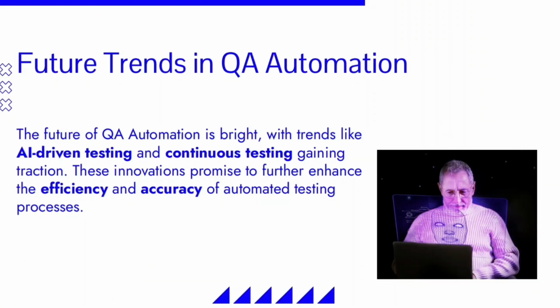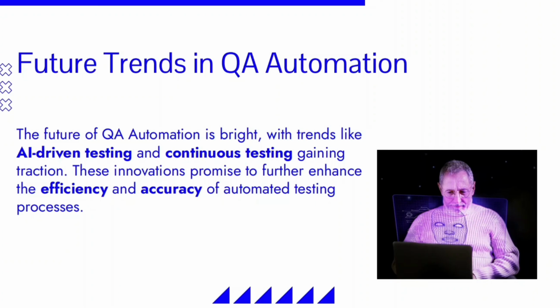What kind of future trends are there in QA automation? In the future, AI driven testing will come. Lots of AI tools are there, and these AI tools will be going for scriptless automation. We just need to record our procedure or manual steps, and AI will take care of the automation. So these kinds of tools are about to come.